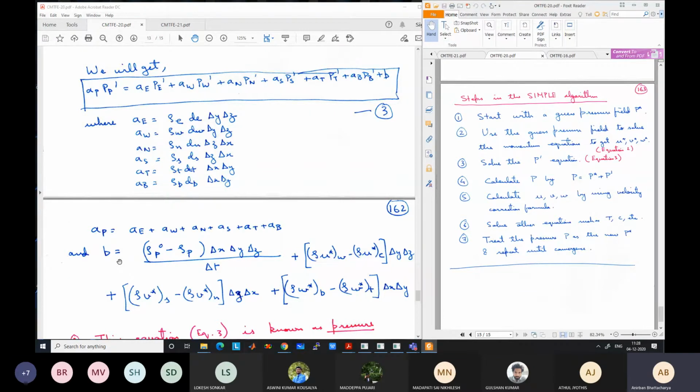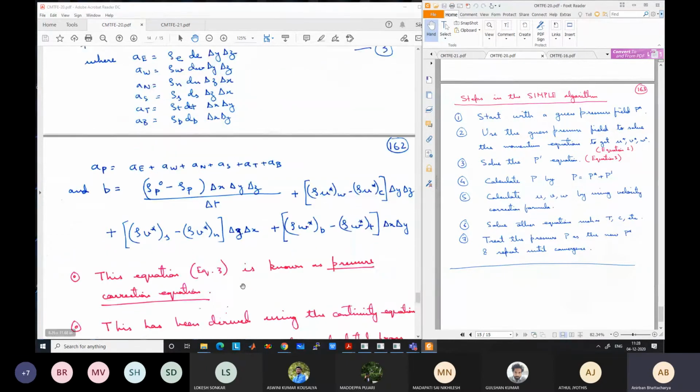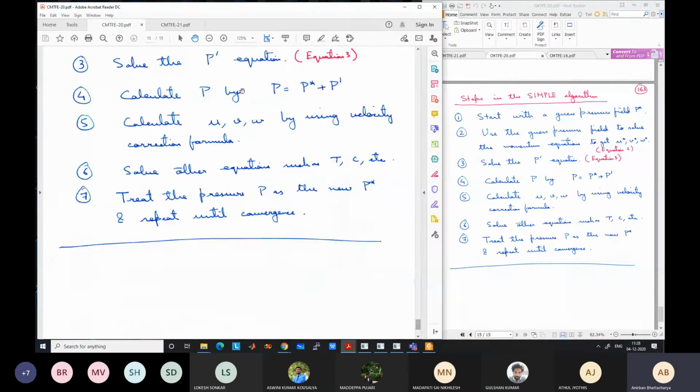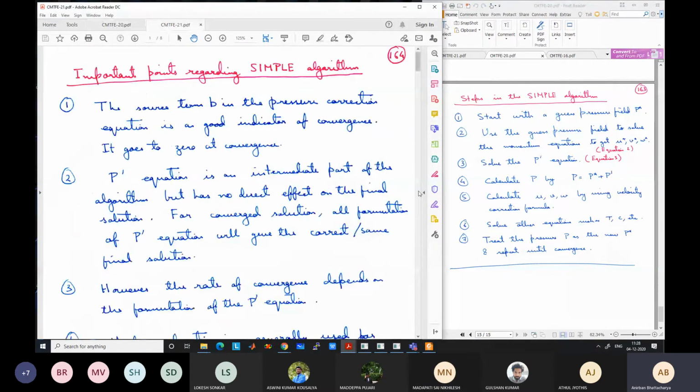Although we do not use B to measure the convergence, this is also a measure of convergence. If B is reduced, it means that we are going towards convergence. Any questions up to this point? This we have discussed in the previous class. I had time, so I discussed this again in detail, so that we can continue today's discussion.